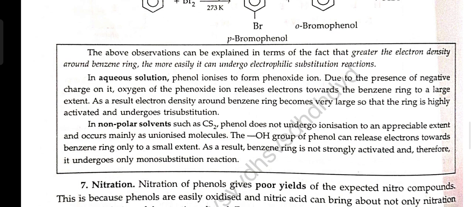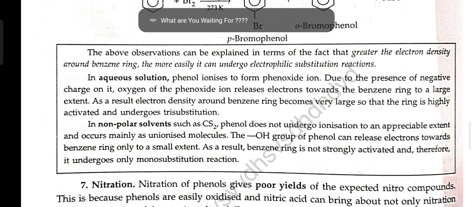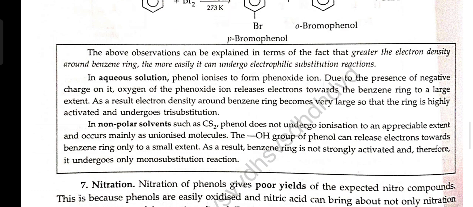In non-polar solvent such as CS2, phenol does not undergo ionization to an appreciable extent and occurs mainly as an unionized molecule. The OH group of phenol can release electrons toward the benzene ring only to a small extent. As a result, the benzene ring is not strongly activated and therefore undergoes only monosubstitution.